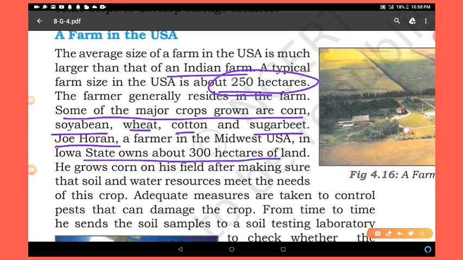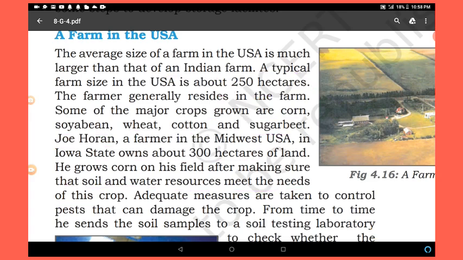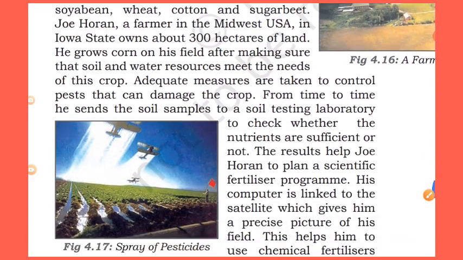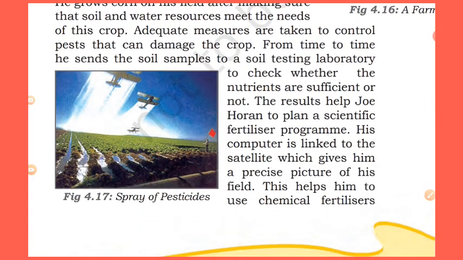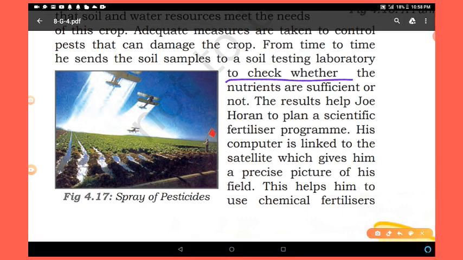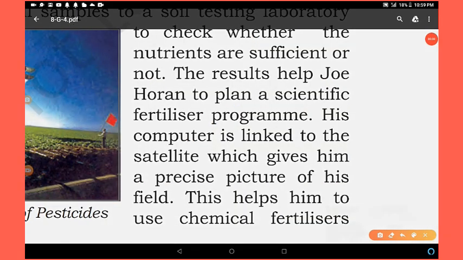He grows corn on his field after making sure that soil and water resources meet the needs of this crop. Adequate measures are taken to control pests that can damage the crop. From time to time, he sends soil samples to a soil testing laboratory to check whether the nutrients are sufficient.